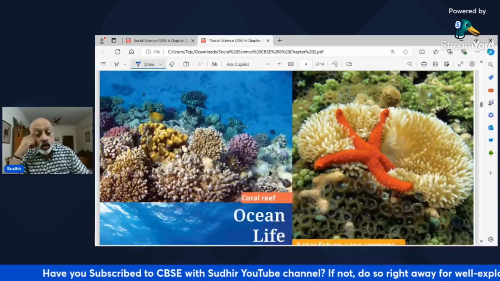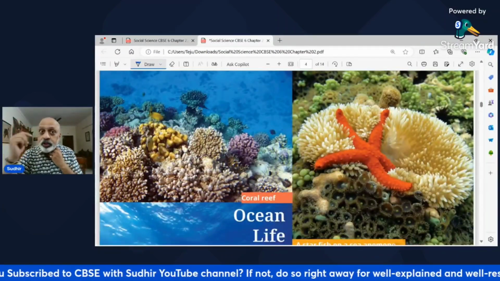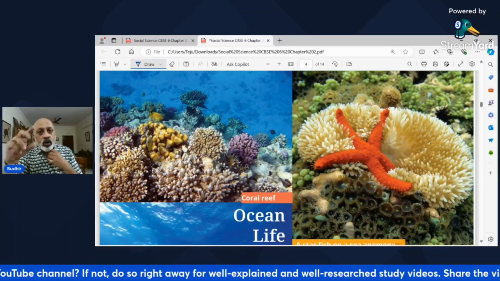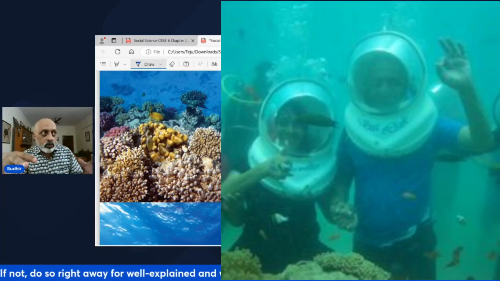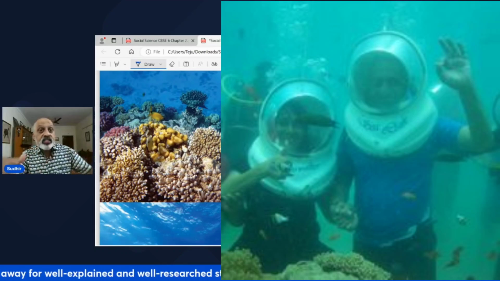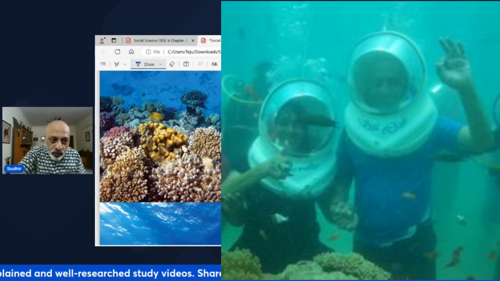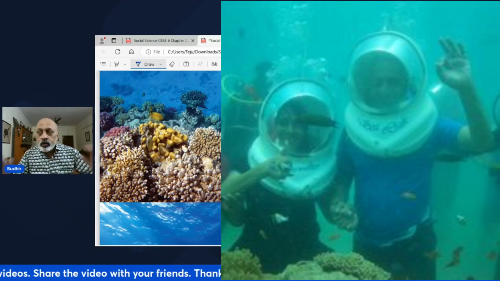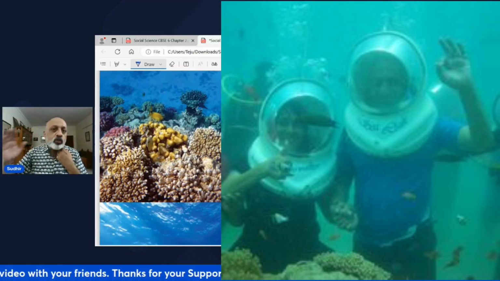Now you see these coral reefs. I had mentioned them to you. I had stopped putting a photograph there, I forgot. I will remember this time. In the Andamans, when I went down in 2018, we did a sea walk. There we could actually touch all these coral reefs. If you ever get an opportunity to go to the Andamans, please do the sea walk.